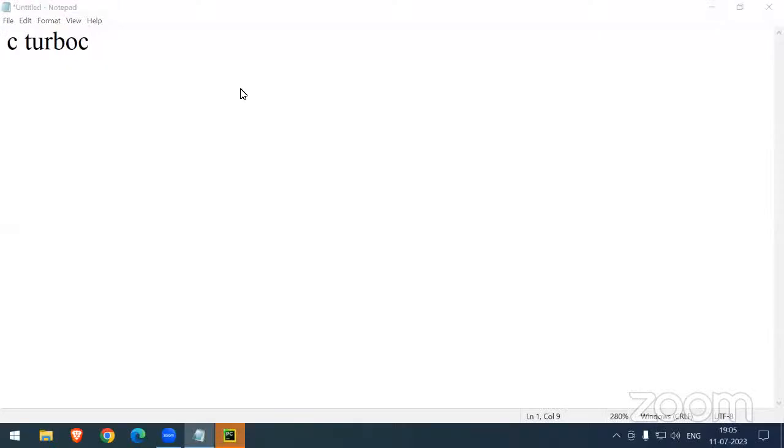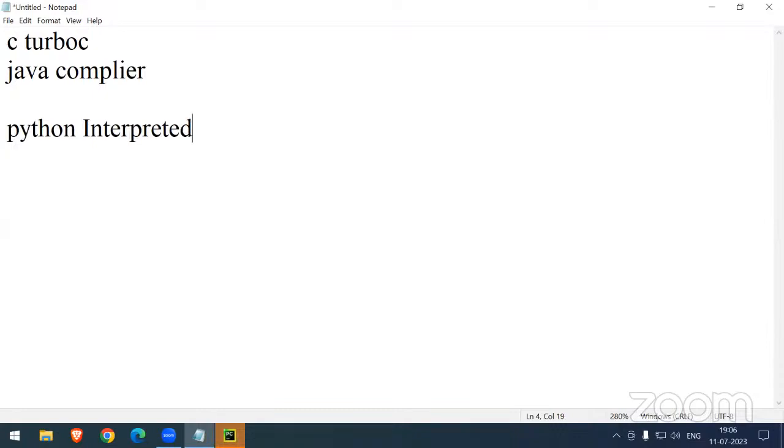Okay. So after that, we can see Java. Java also depends on the compiler. Javac stands for the Java compiler. Whereas Python is not compiler based. Python is interpreted, which means code will be executed one line after another line. It is not taking that much time. So the Python interpreter is very fine. We don't have any issues with the interpreter.